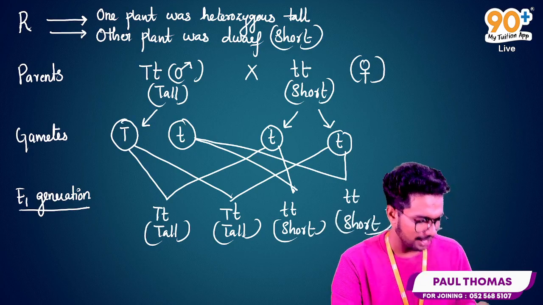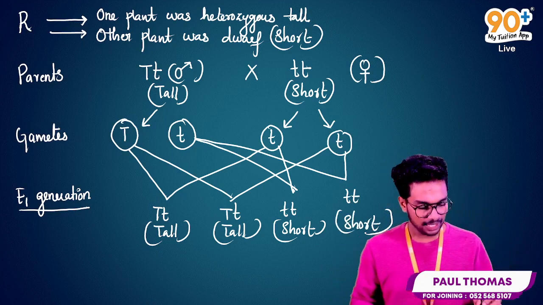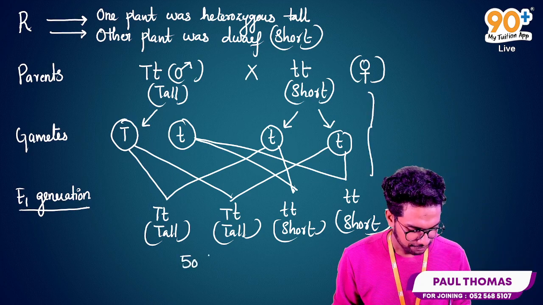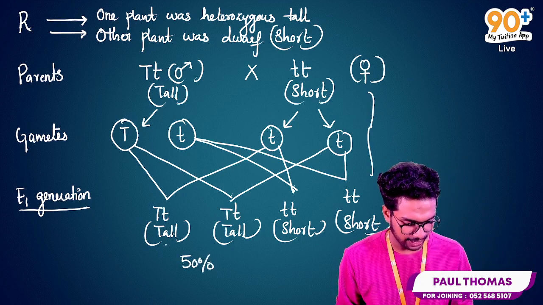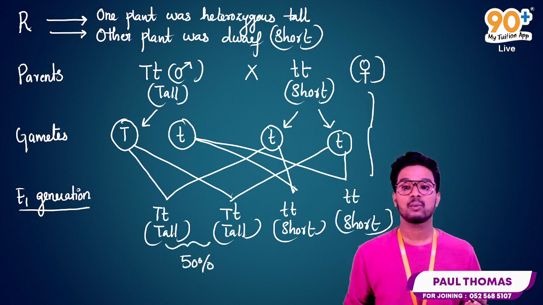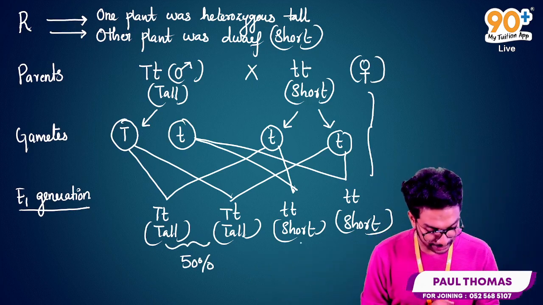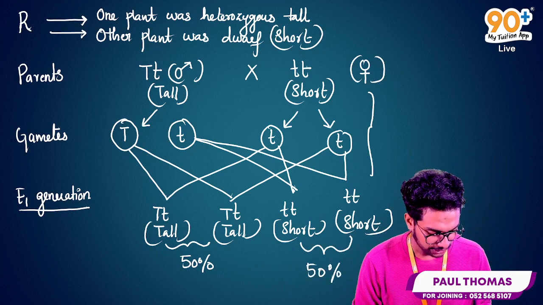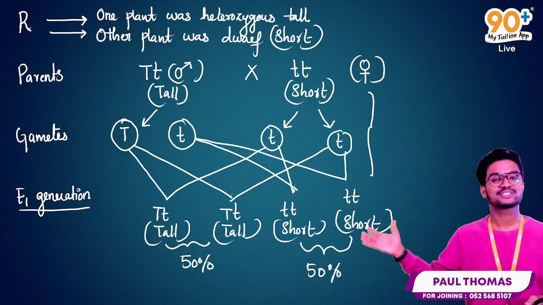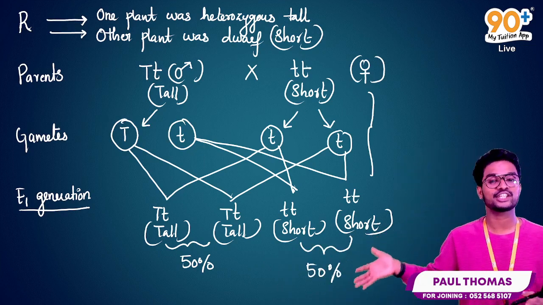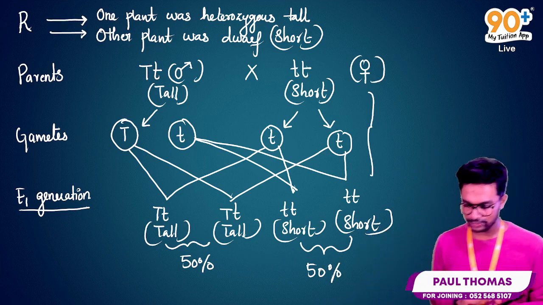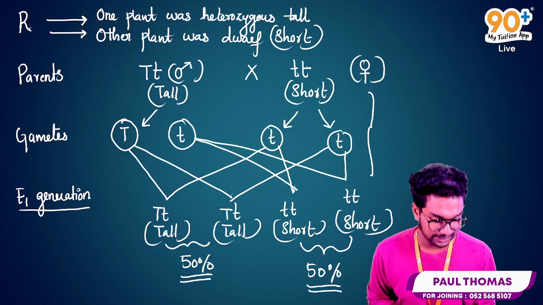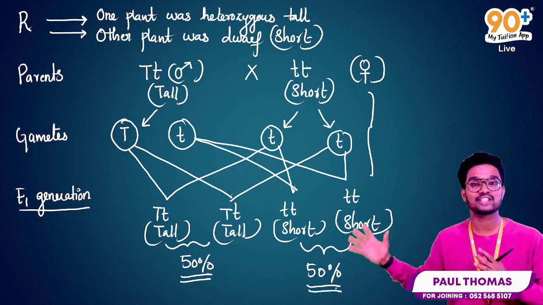So now we got the ratio. Here we got the ratio as 50%. 50% of the F1 progenies are tall with heterozygous condition, and the next 50% of our progenies are in homozygous recessive condition, or short. So we got 50% tall as well as 50% dwarf or short.